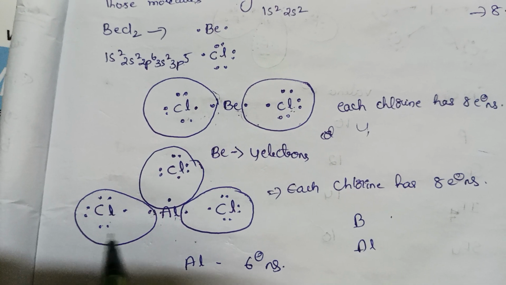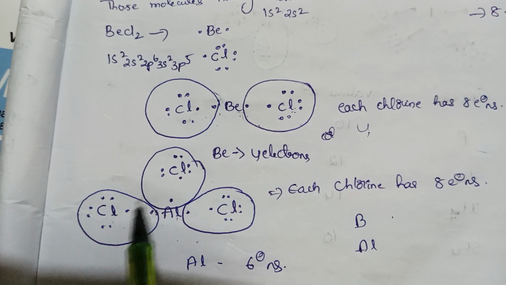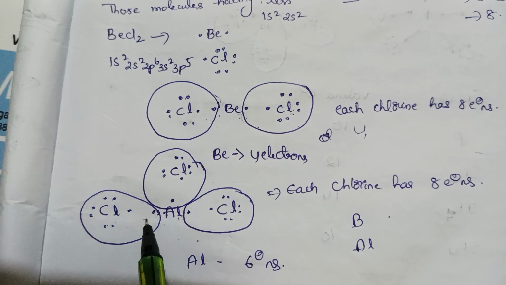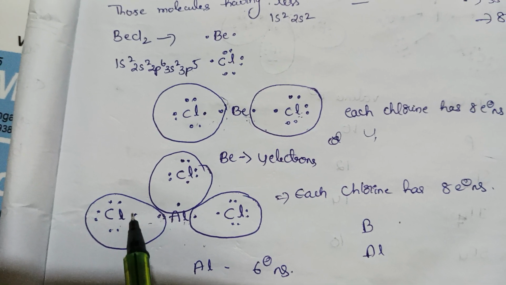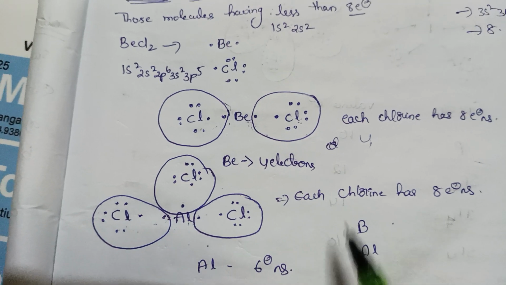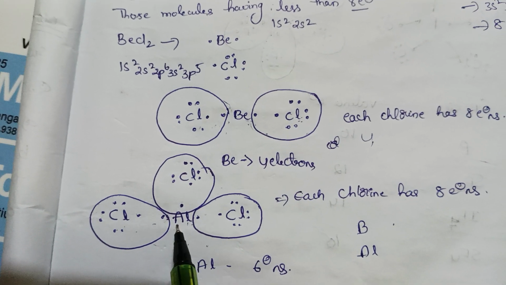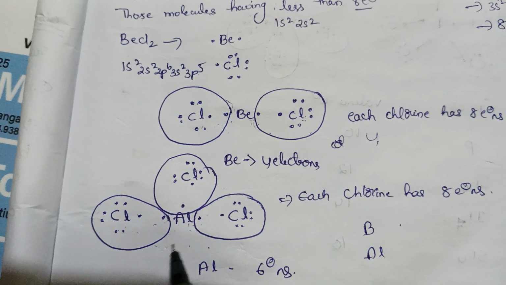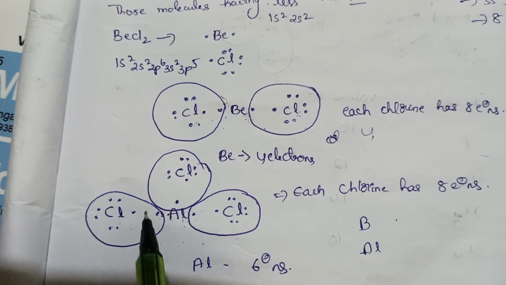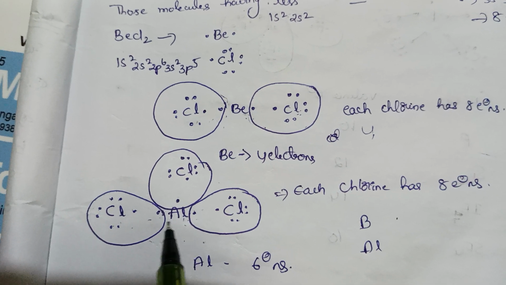See, if this electron is attracted towards chlorine, it attains the noble gas configuration. Aluminium has how many electrons now? 1 2 3 4 5 6, 6 electrons are present in the aluminum. So how many electrons are less to reach noble gas configuration? 2 electrons. So it is called an electron deficient molecule.